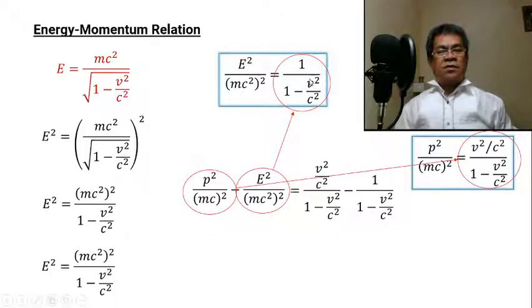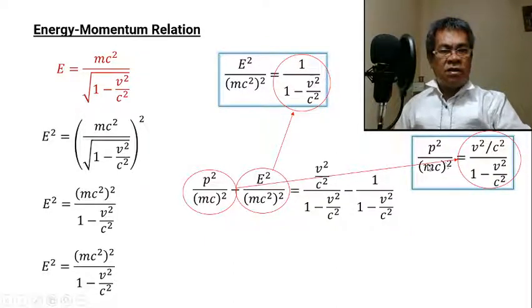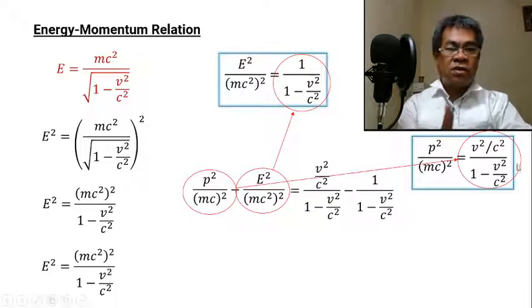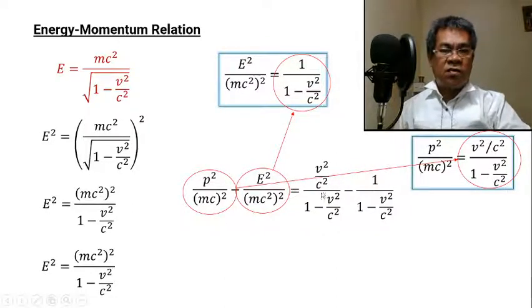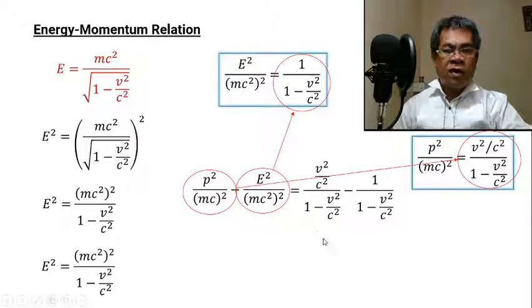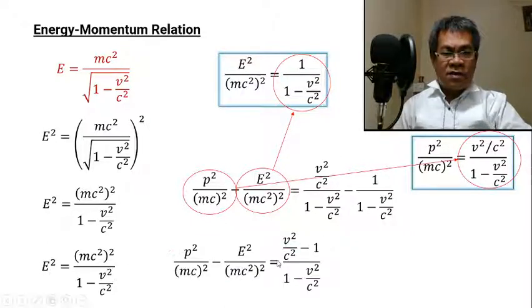So, they are equal. If we subtract p squared over mc squared by e squared over mc squared, quantity squared, then we need to subtract also their corresponding values because they are equal. So nothing has changed here. Take note of that.